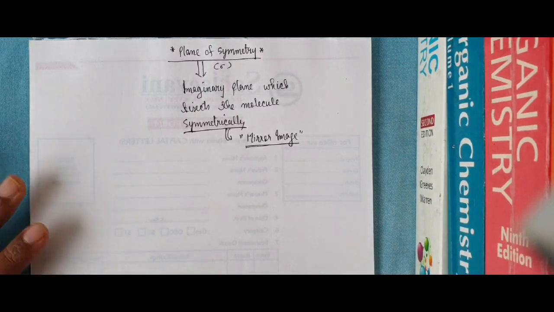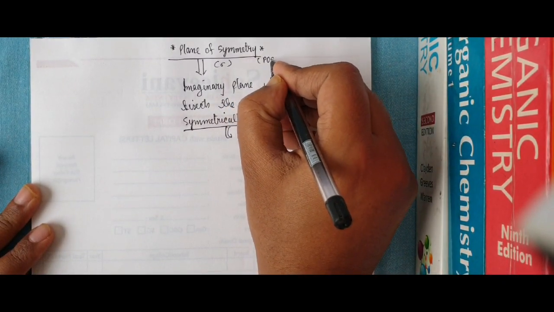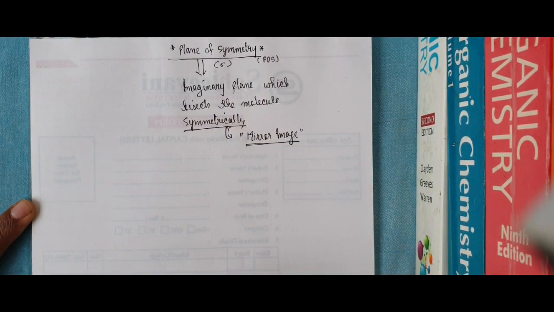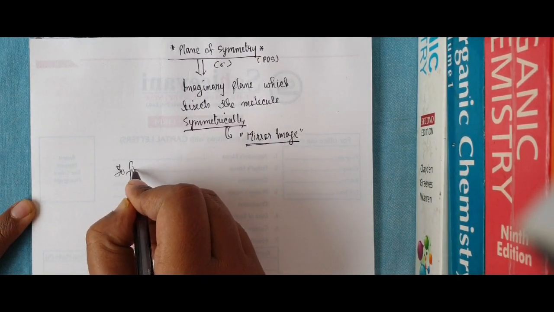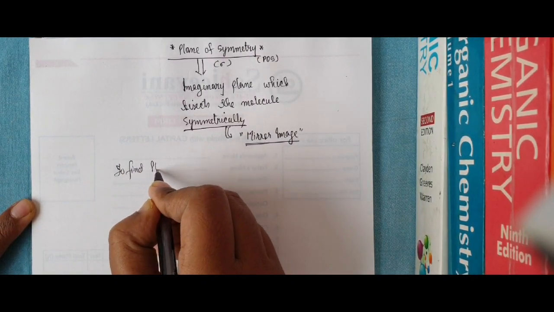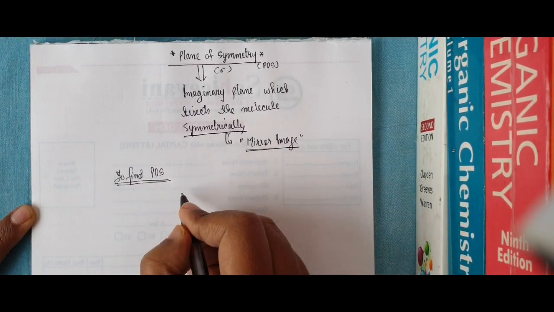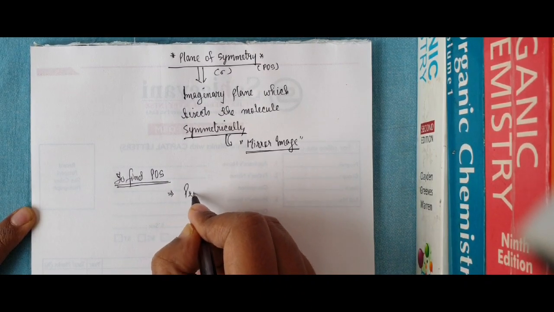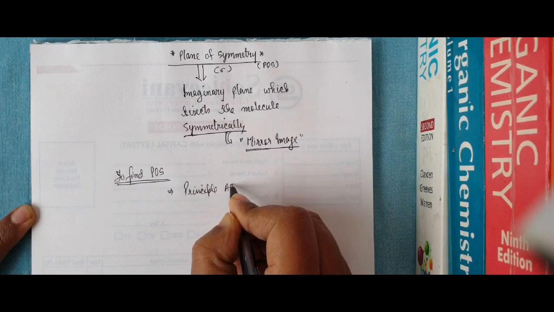To find the plane of symmetry, POS, what do we require? To find the plane of symmetry, we must have an idea about the principal axis of symmetry.